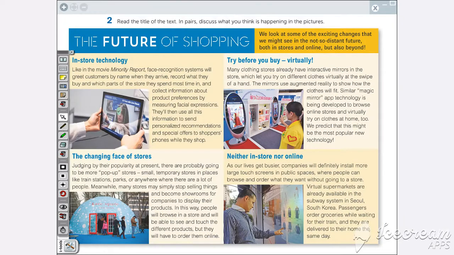Now, what I want you to do is go here to exercise number 2, for this page is going to be 44. So what I want you to do is read the articles about the future or shopping, and you have to pick one. The first step is to underline the new words that you have been learning in your vocabulary class, okay? The vocabulary has to be the new words. You have to underline the ones that maybe you don't know.